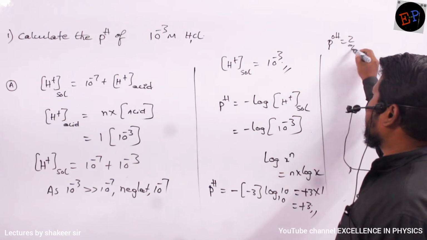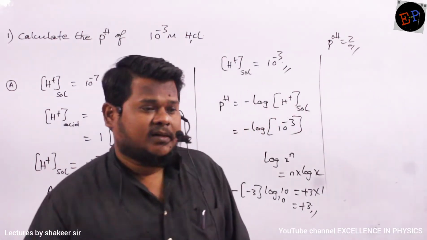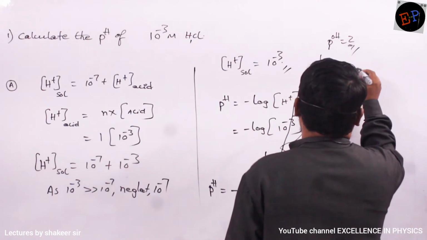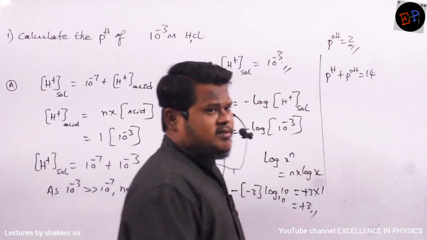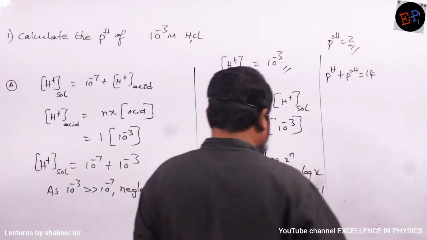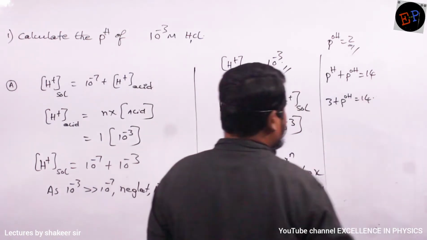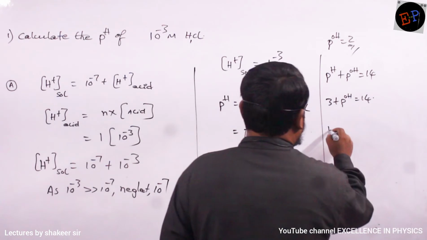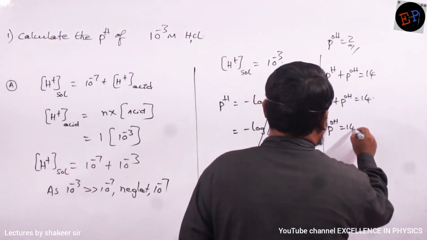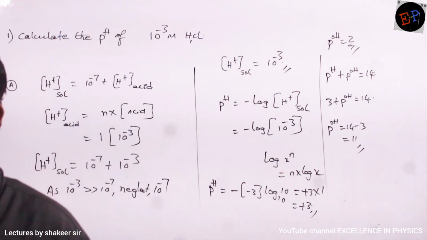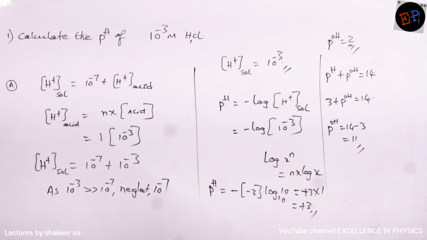pOH value, if I want to calculate, how can I calculate? 14. So pH plus pOH is equal to 14. Already we have written this value, no? Clear, no? So pH value is how much? 3. pOH I don't know, but both of them should be equal to 14. So therefore pOH is equal to 14 minus 3, which is equal to 11. Are you able to understand? So this is the pOH value of this solution.